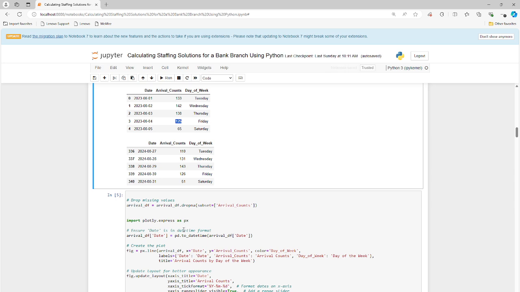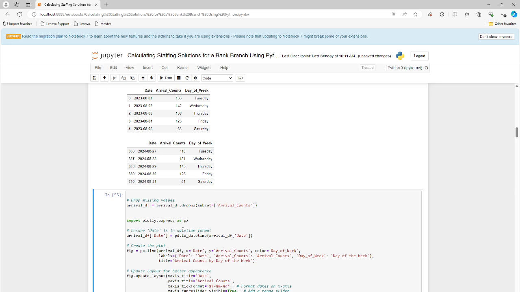I think it's 10 a.m. to 2 p.m. instead of 9 a.m. to 6 p.m. Okay, so we have all our data prepared, aggregated. We did the feature engineering, so we have the day of the week. That's very helpful. Now we're going to go ahead and create some plots. Control Enter to run this. Okay, we see the asterisk running and the hourglass at the top.